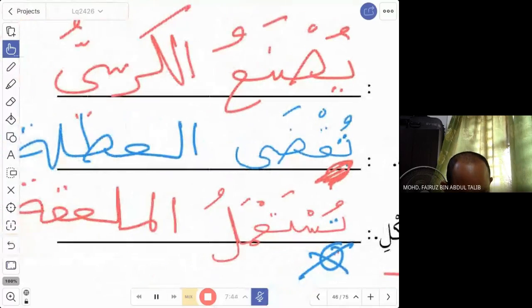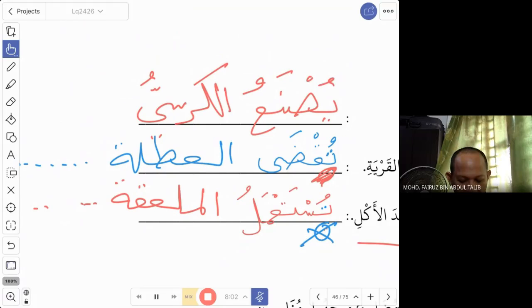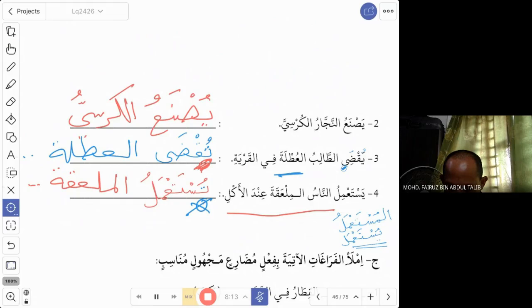There is no ya anymore. And then what is spent? Utla. This is a mu'annas word. So since this is a mu'annas word, you need to change from ya to ta. So now we say tuqda al-utla fil qarya. So the holiday is spent, this is in the mudari. Is spent in the qarya. Rakam 4: yasta'milun nasul mil'aqata indal akli.